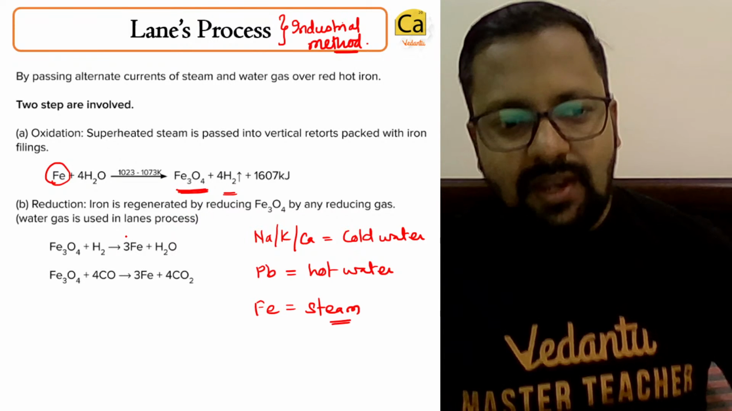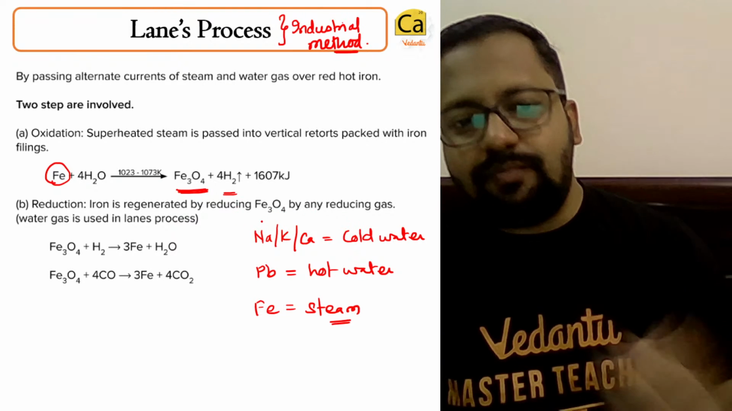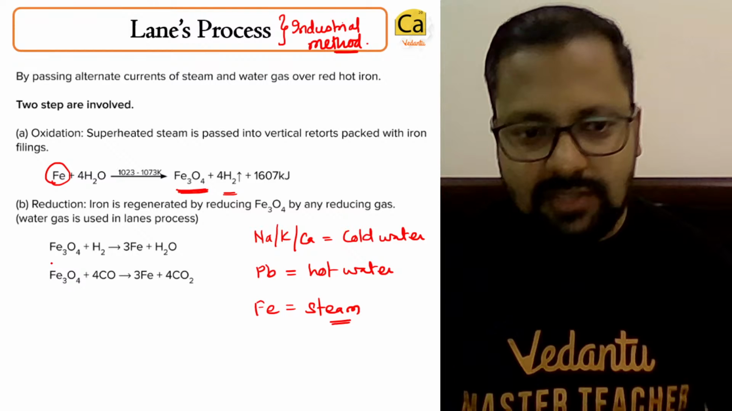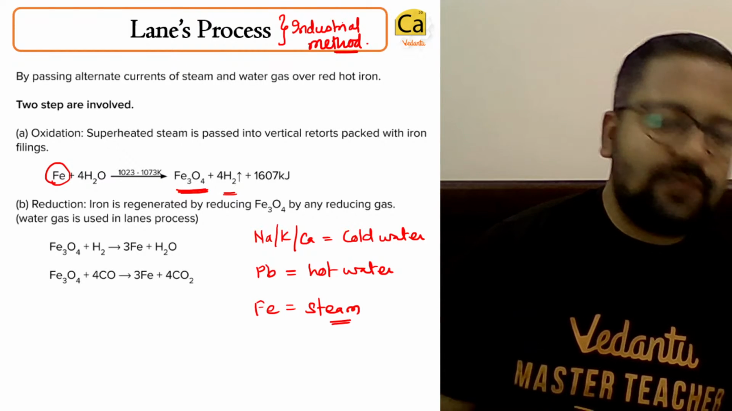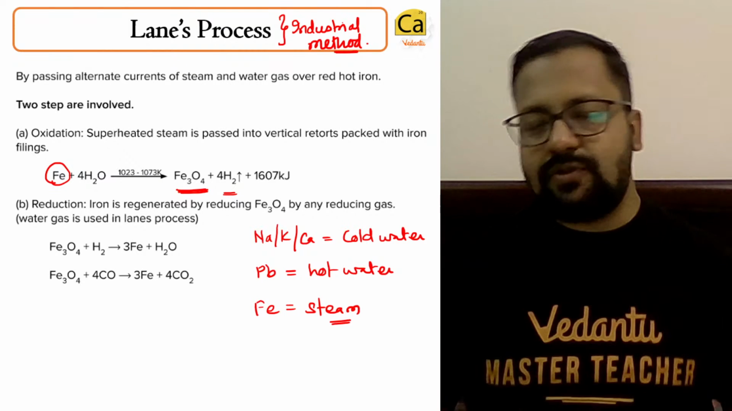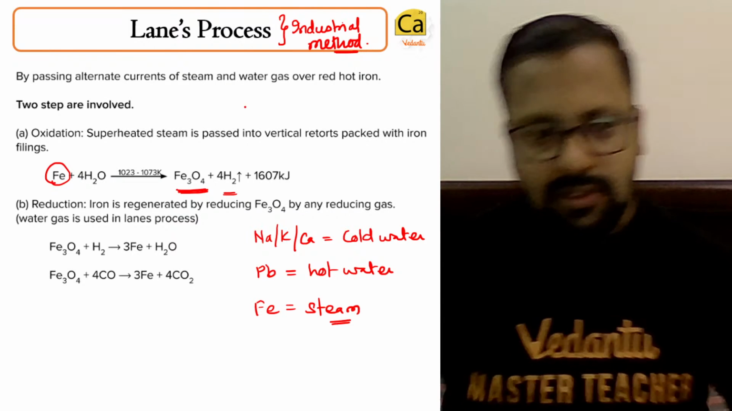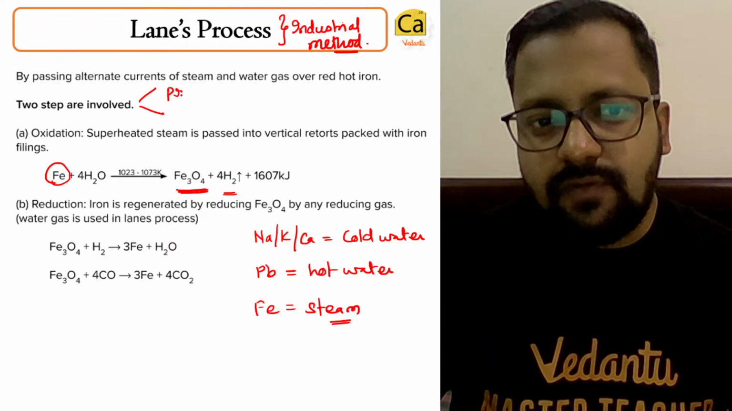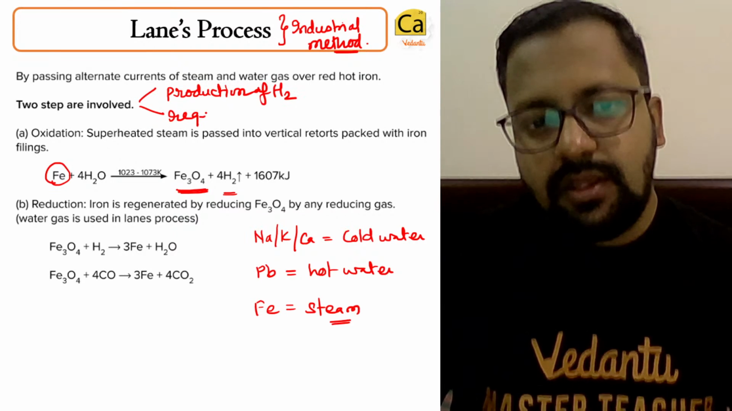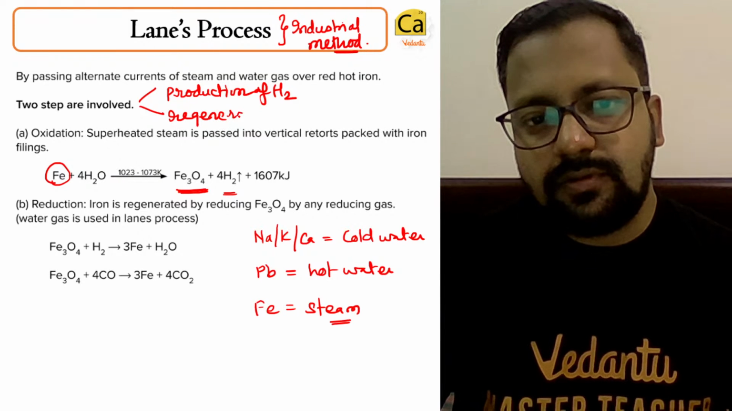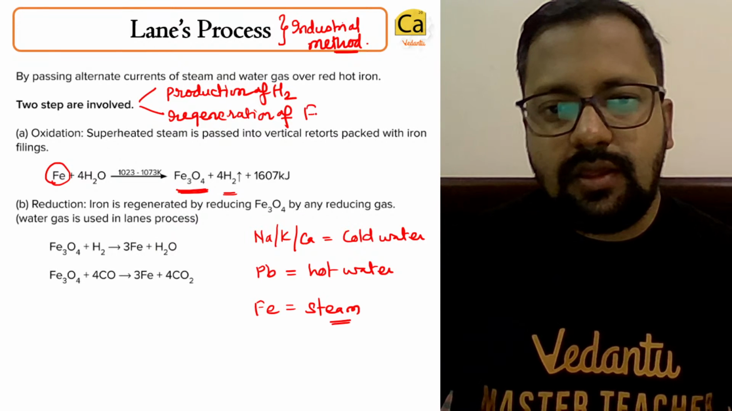Then what we do is the reduction step, where iron is regenerated by reducing Fe3O4 by any reducing gas. So anything which can reduce, so Fe3O4 can be reduced by H2, Fe3O4 can be reduced by CO. So there are two steps of this process. One is production of hydrogen, one is the regeneration of iron.